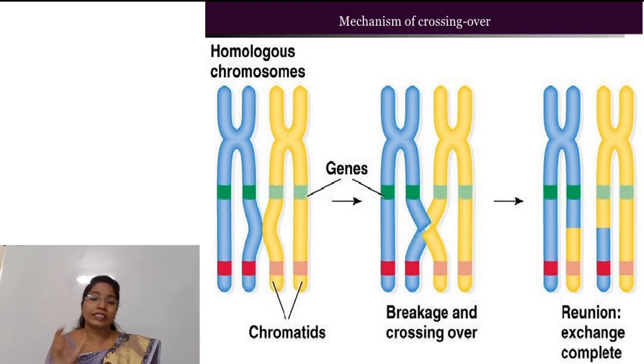This synapsis occurs during prophase I of meiosis I, and it particularly occurs in the zygotene phase of prophase I. In the synapsis phase, the 2 homologous chromosomes move towards each other and lie side by side. In this way, there is a pairing between these 2 chromosomes, so it is called synapsis.